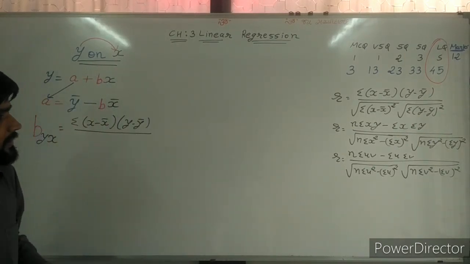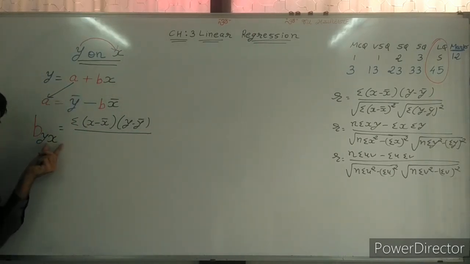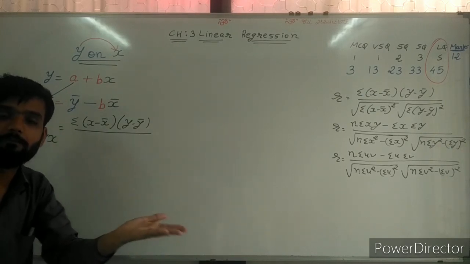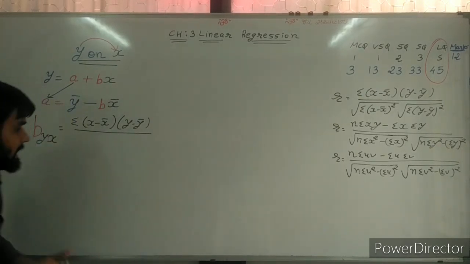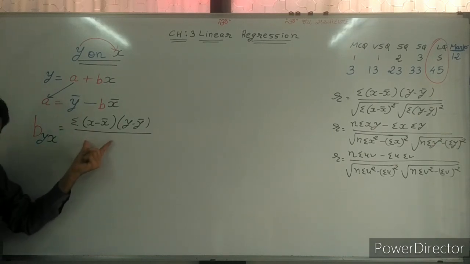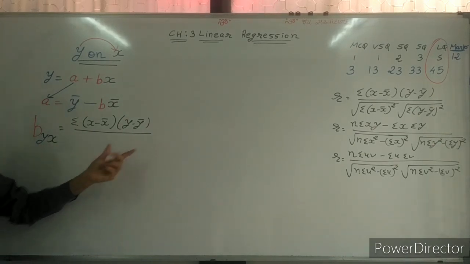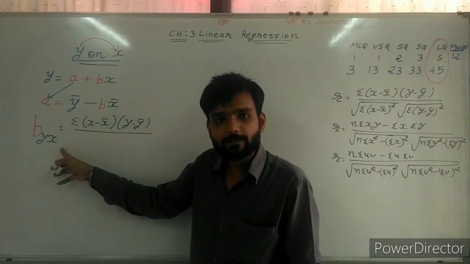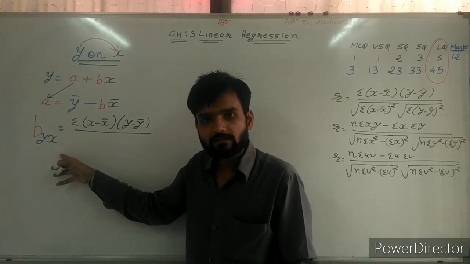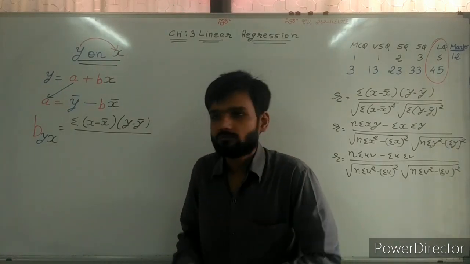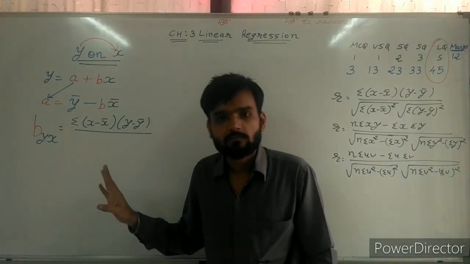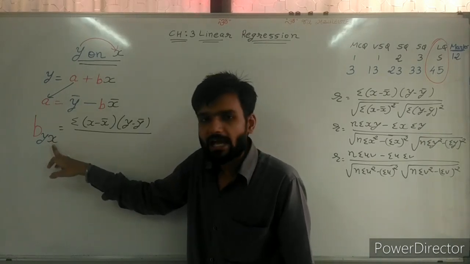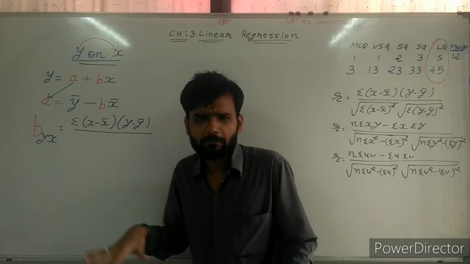Now, sir, y depends on what? X. So depend means base. What is the base of y? Sir, y's base is x. So base means denominator. Denominator is base. So here only x is considered because y depends on x. In Hindi I say: whatever is behind goes below. Y on x, so whatever is behind goes below. Here behind is x, so x; if behind is y, then y. It is not in your course.